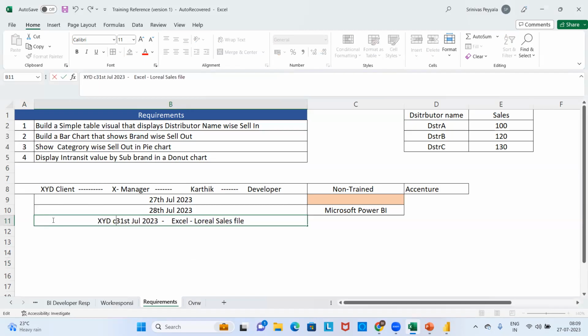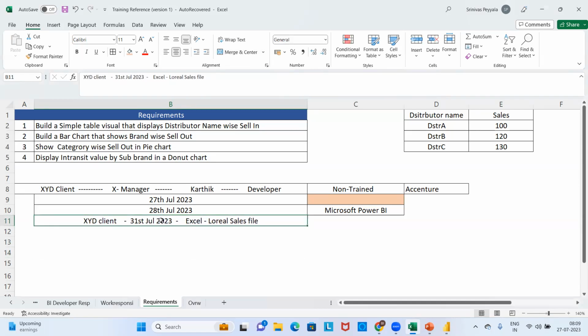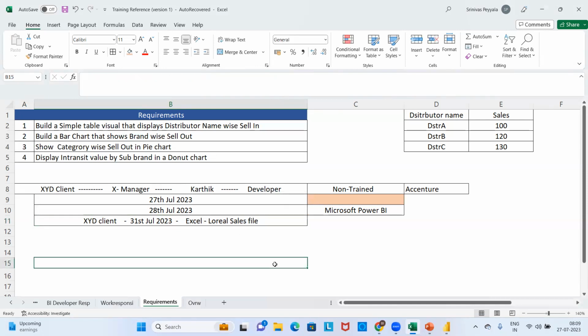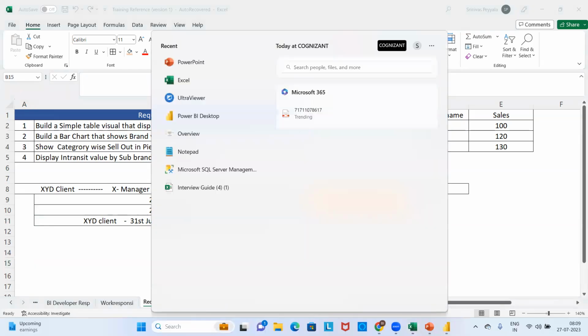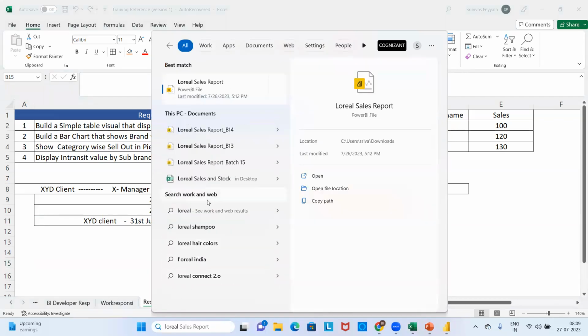Client name, here, is L'Oreal. So there is L'Oreal data. He is working for a project called L'Oreal. The data is available as an Excel file, and that file is passed to Karthik from his client. So he tried to store his data in his local machine.